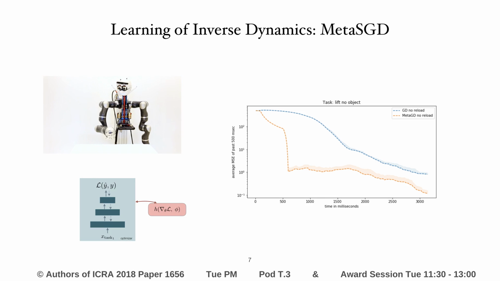When transferring the meta-learner H to the next lifting task, the new learning problem converges even faster.